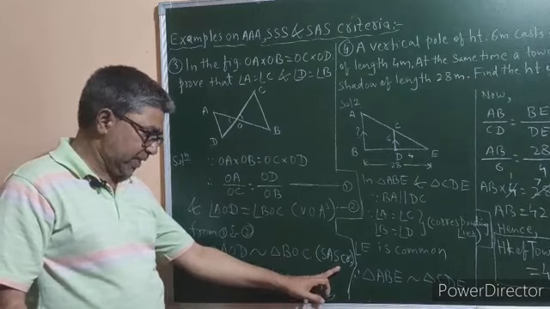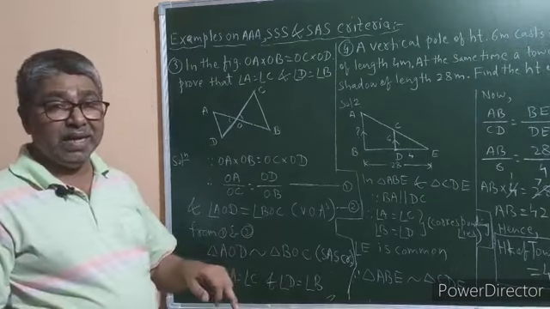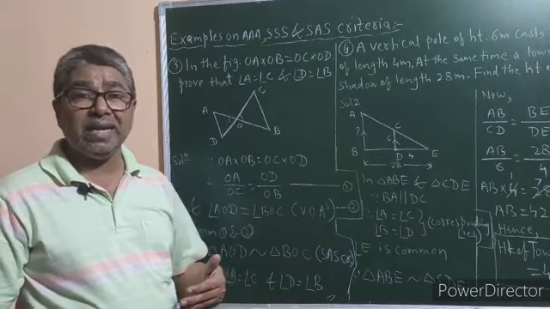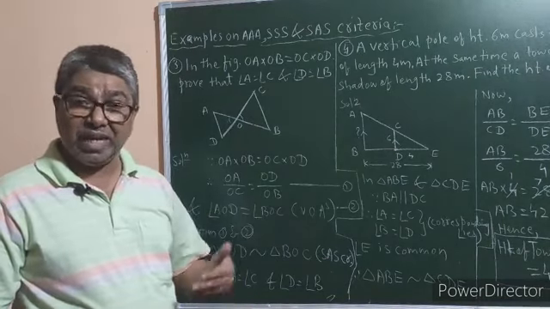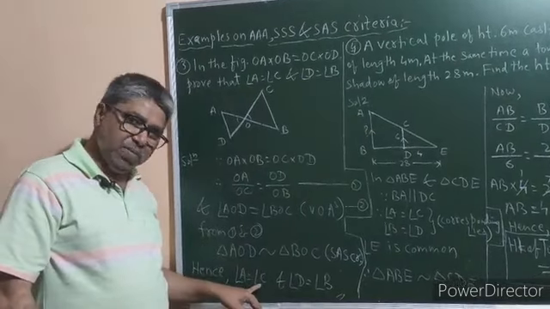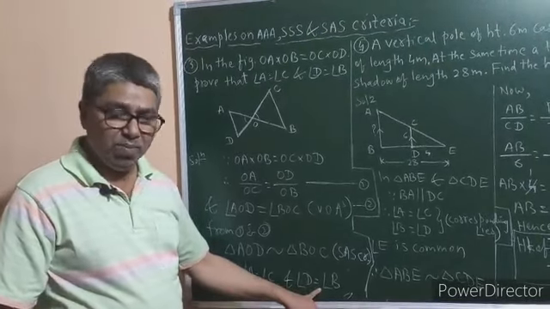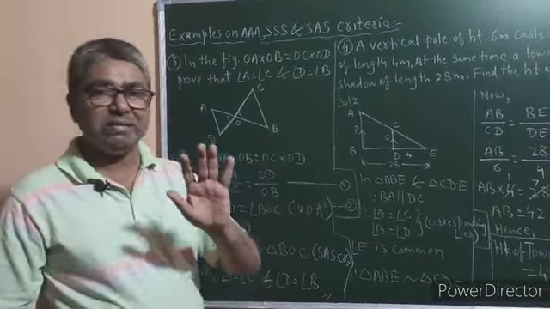SAS criterion. Now if two triangles are similar, then their remaining pairs of corresponding angles must be equal. Therefore angle A must be equal to angle C and angle D must be equal to angle B. This is the solution for the third example.